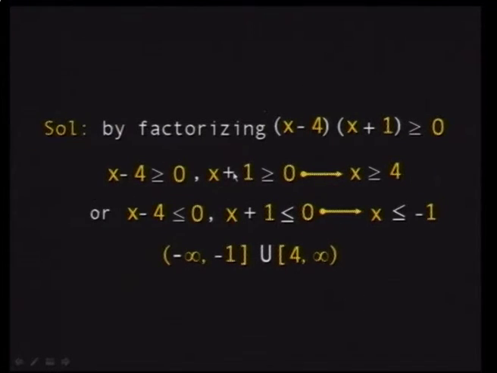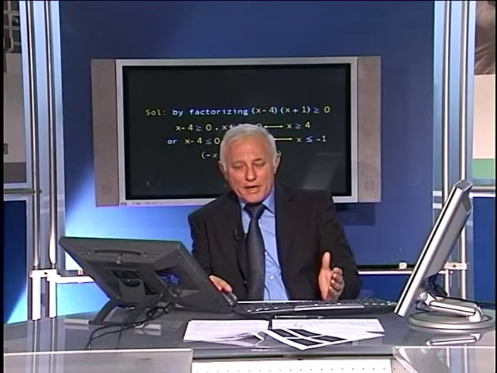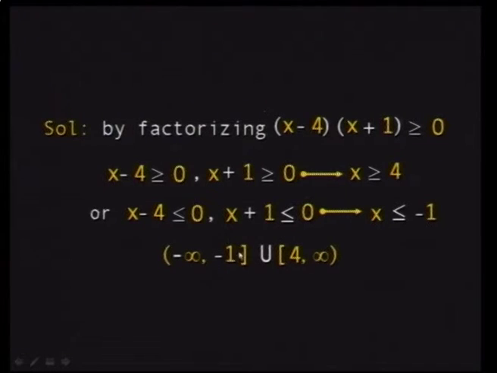If both are greater than 0, then of course you take the biggest, because for example if you possess more than 1,000 euro and more than 4,000 euro, of course you possess more than 4,000 euro. So here, since it's greater than 4 and greater than minus 1, it's greater than or equal to 4. And if both are negative, it's less than 4 and less than minus 1, so it is less than minus 1. So now we have a union of two sets. Since it's either greater than 4 or less than minus 1, x belongs to the union of both intervals. Here, it's a closed, unbounded interval from minus infinity to minus 1, or x is greater than or equal to 4.